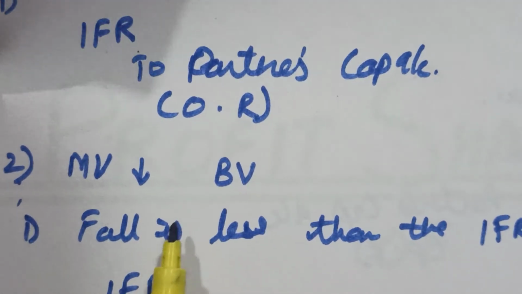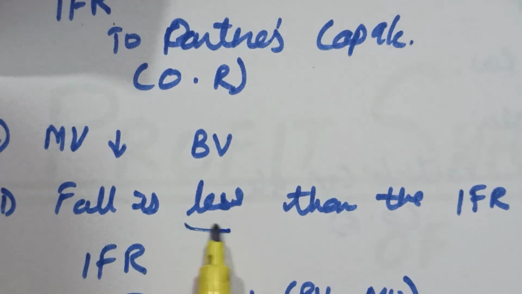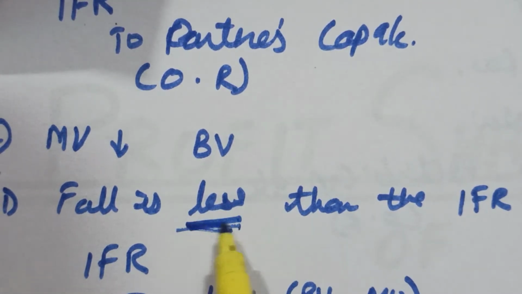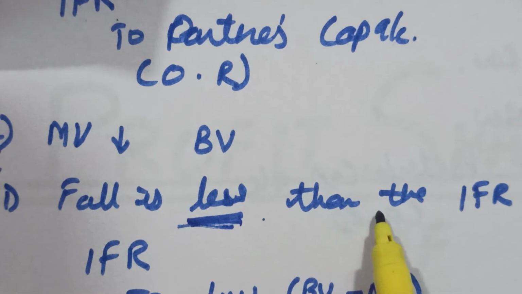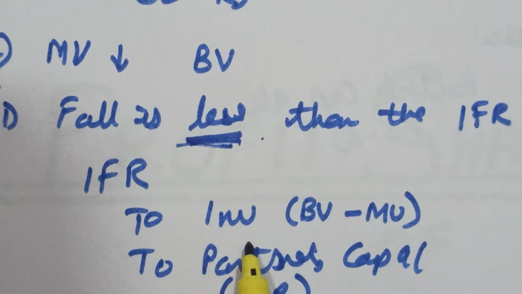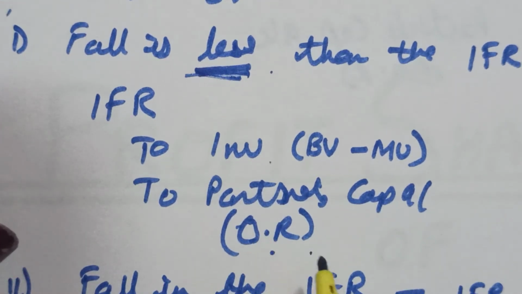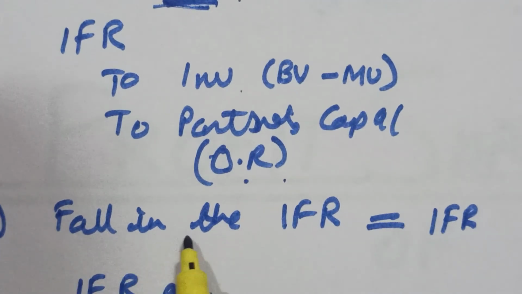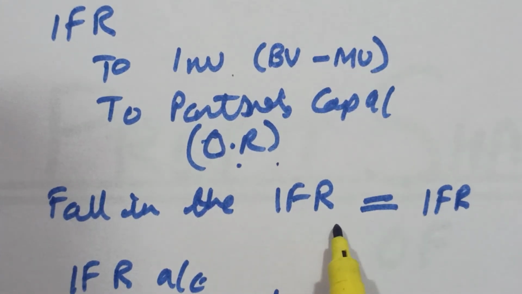Then we have to check whether the fall is less than or more than the reserve. If the fall is less than the investment fluctuation reserve, then the investment fluctuation reserve to investment account, the difference, whatever the loss is, goes to the investment account, then to partners capital account, and partners capital account is always in the old ratio.